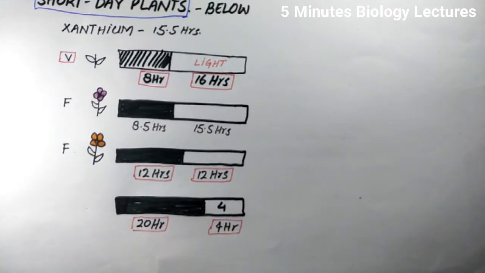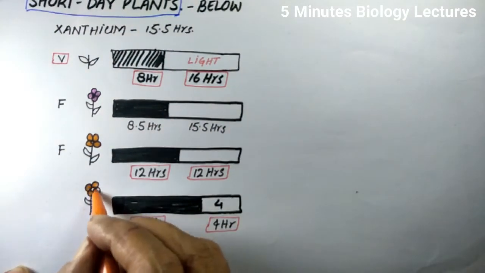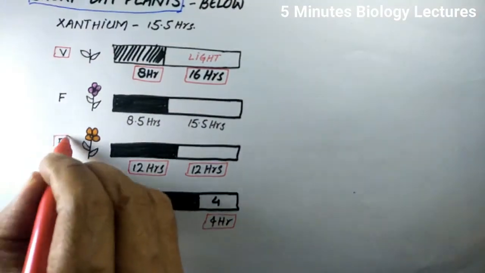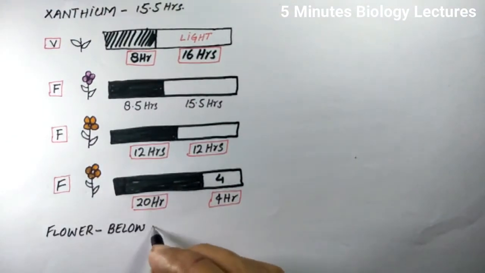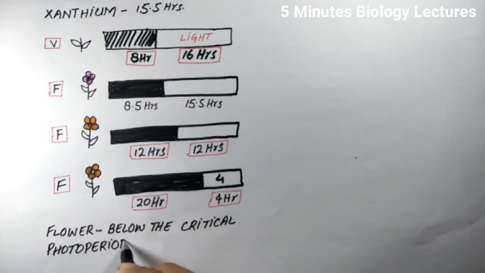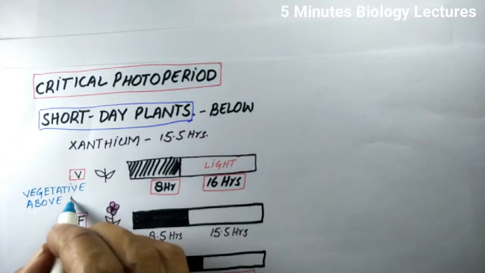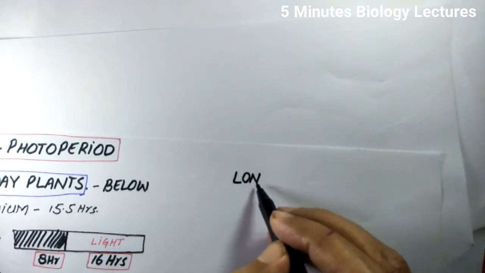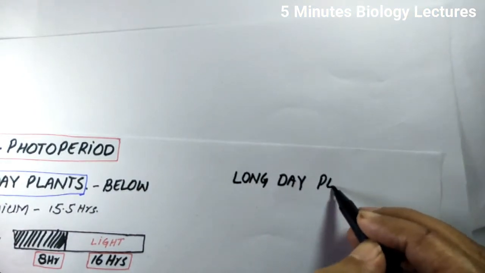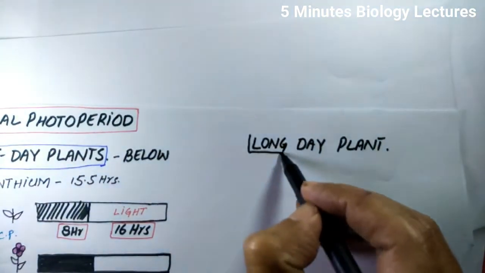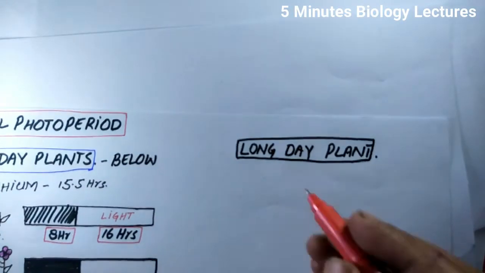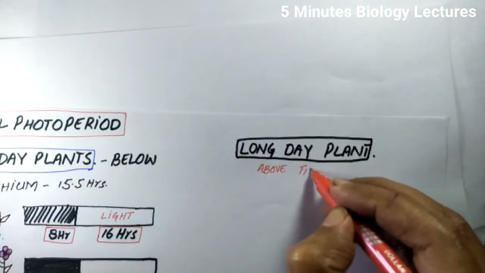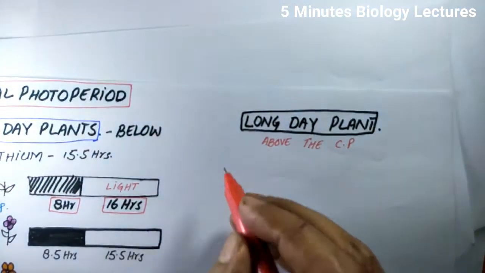So the short day plants always flower below the critical photoperiod, which means they require a day length shorter than that of a specific photoperiod for the initiation of flowering. As far as long day plants are concerned, they require a longer day length than that of a specific duration of light. For example, henbane, a long day plant, has a critical photoperiod of 11 hours.